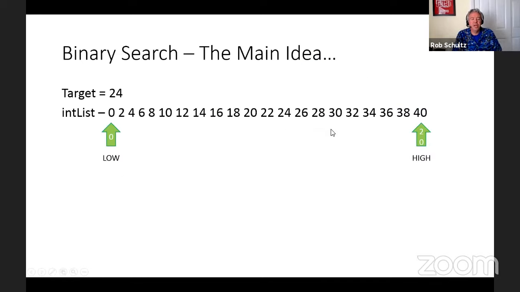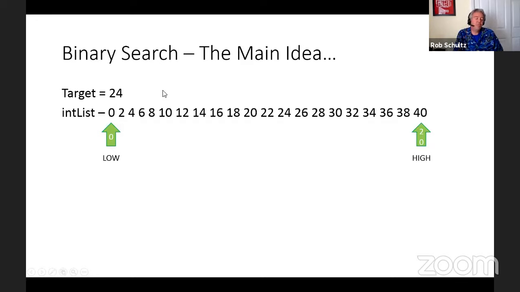Okay, so let's talk a little bit more about the mechanics of how binary search works. So what I did was I put a list on the screen, a list of integers, even values that go from 0 up to 40. So we've got 21 even integers. The index position of the first one is going to be 0. The index position of the last one is going to be 20. And let's say for a second that our target that we're searching for is 24.